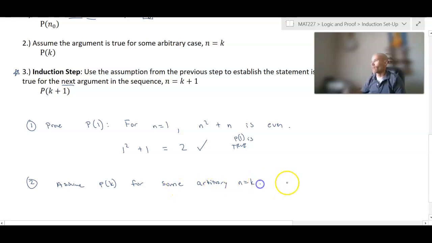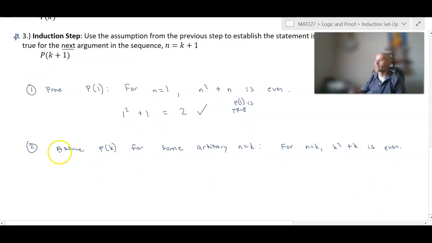And what does that mean? Well, that means that for n equals k, k squared plus k is even. Okay, that's our assumption. Now we're going to use that in the next step, where we have the burden of proof. So we're going to prove for P of k plus 1 that for n equals k plus 1, k squared plus k is even.